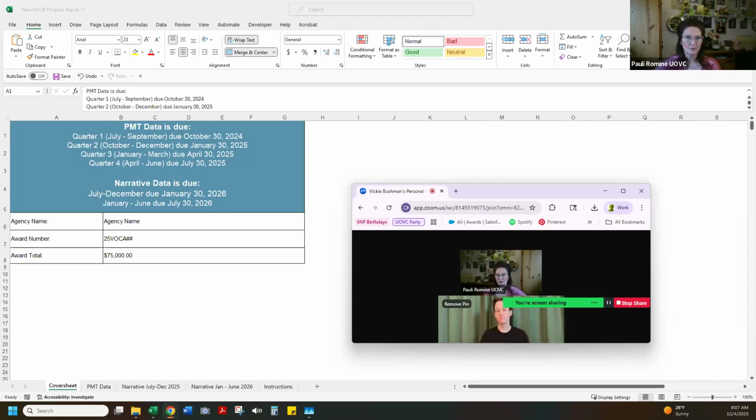Parts of this report will be completed every quarter, while other sections are only required twice a year. The same document is used throughout the entire year.